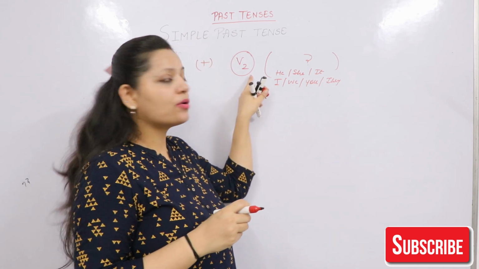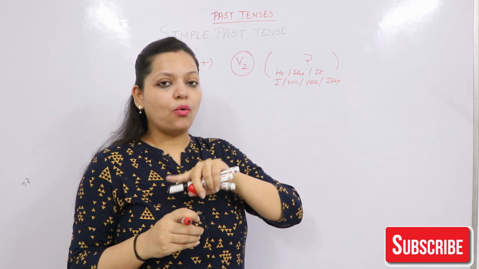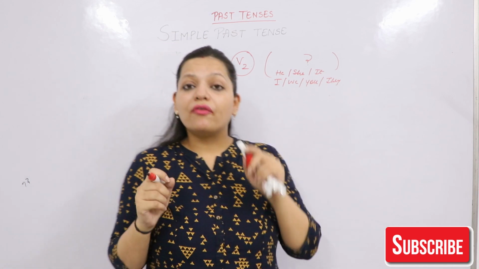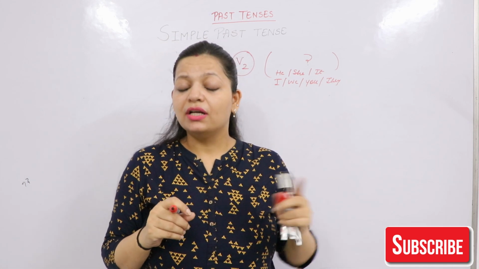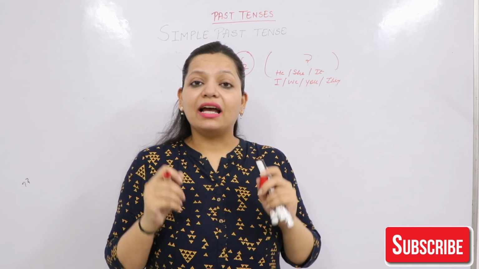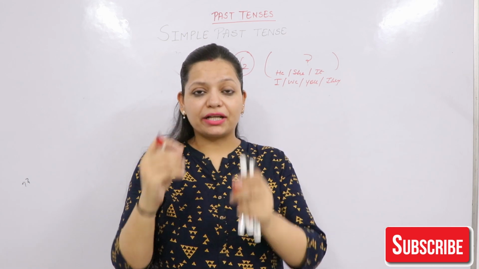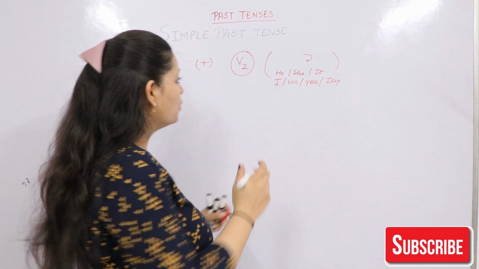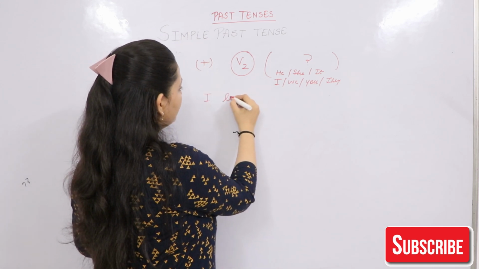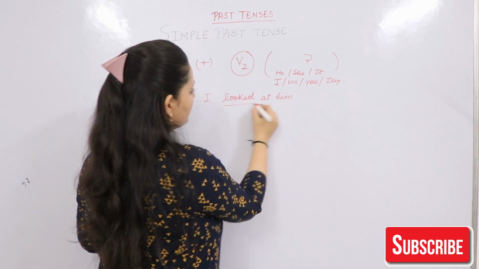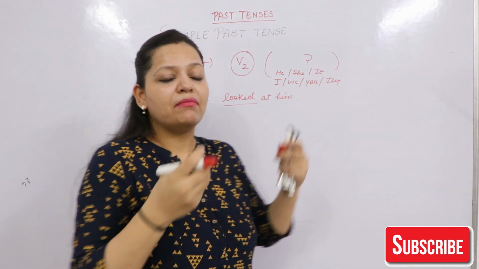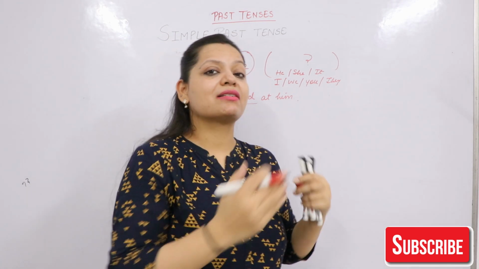So we used verb second form, go, went, gone. For the verb second form, I've already given you a list in my last video. You can check the link here and you will get the verb first form, second form and third form in that. Let's go for some example. I looked at him. So I looked at him, मैंने उनको देखा, मतलब past की बात हुई.